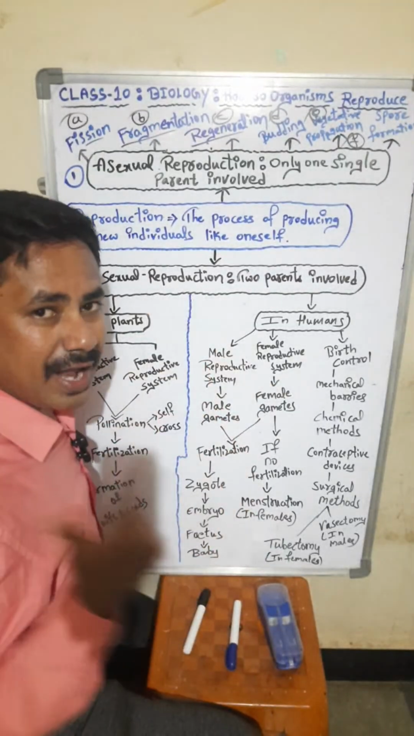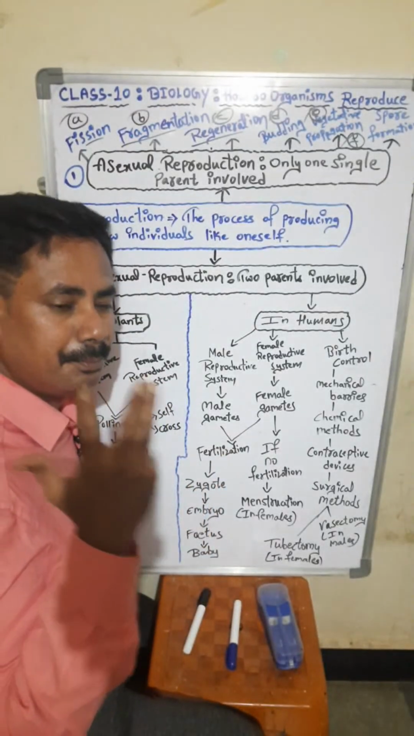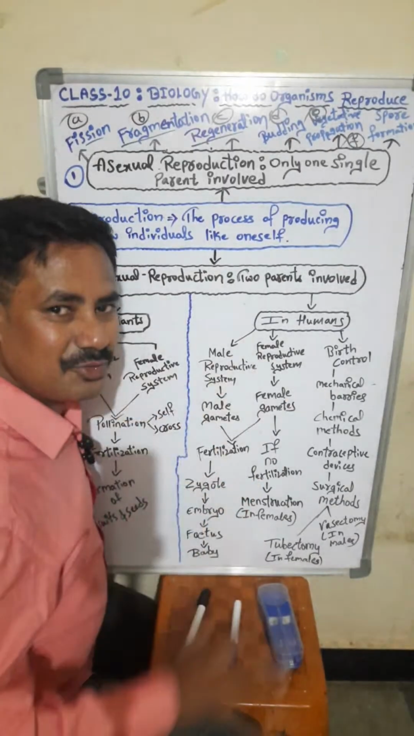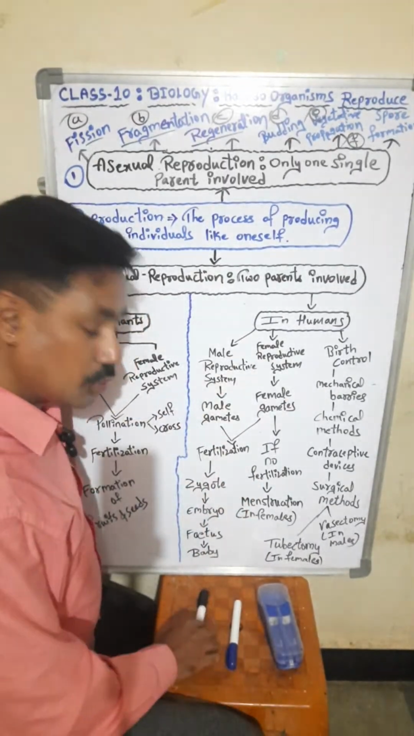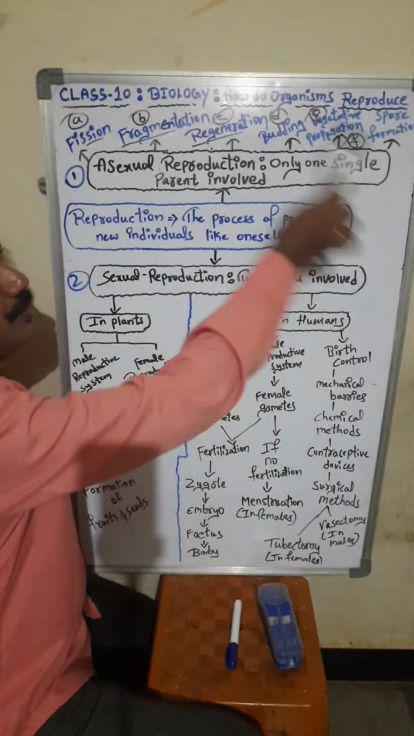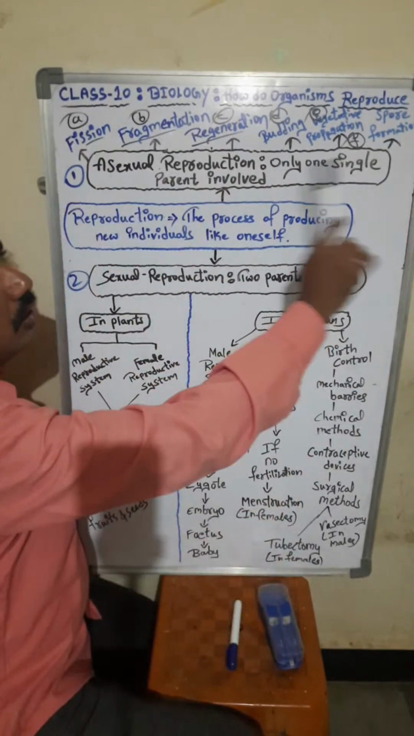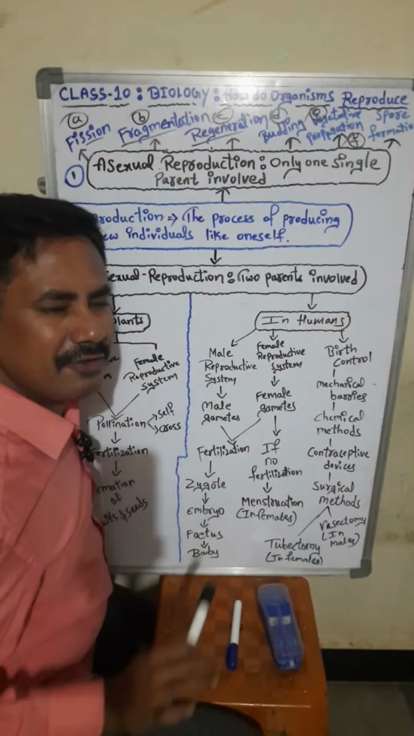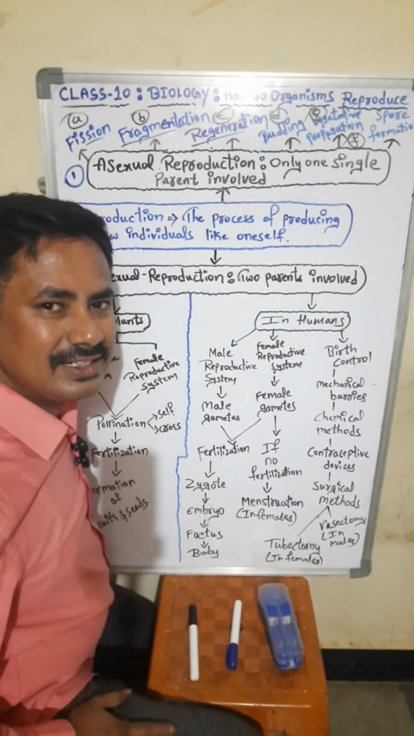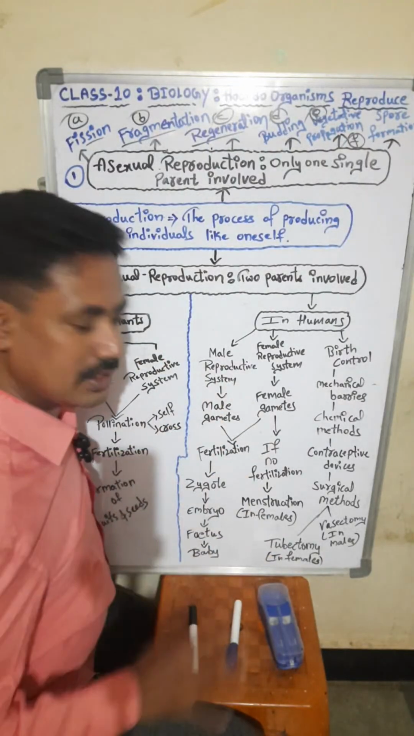Afterwards, fragmentation, regeneration, budding, vegetative propagation, and the last one is spore formation. Is it clear? So these all are the types of asexual mode of reproduction. These are all you are going to study. Very easy, dead easy, students. I will make you very easy. Just you have to concentrate and focus.